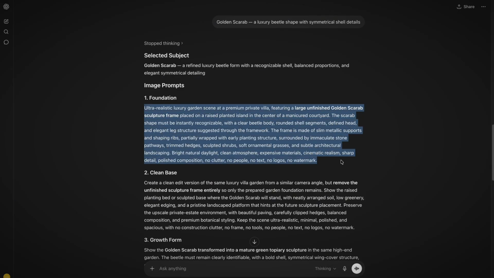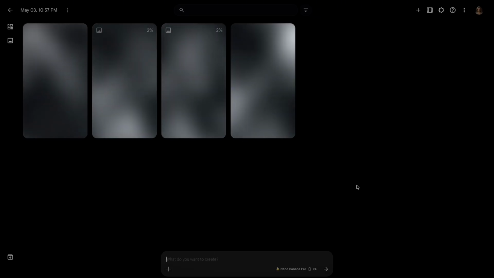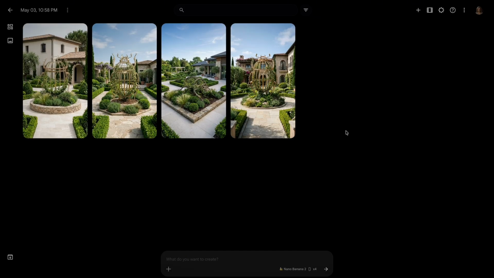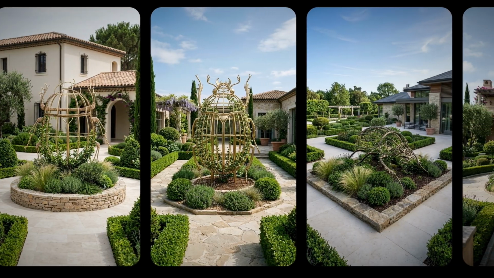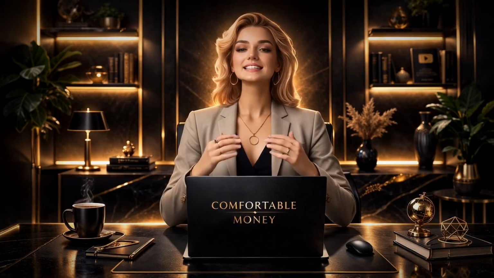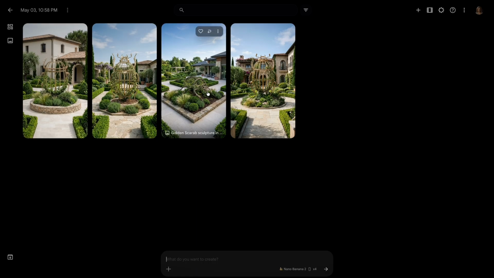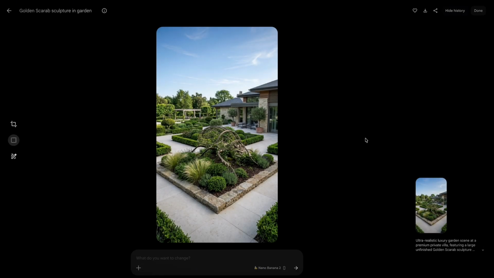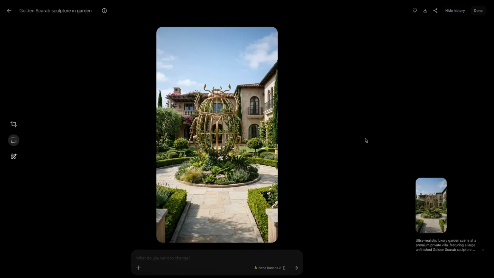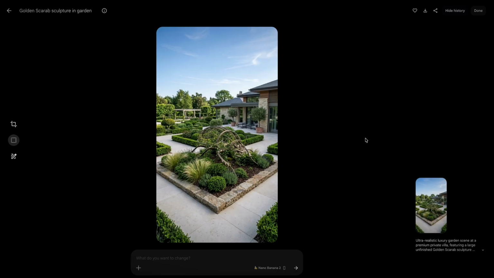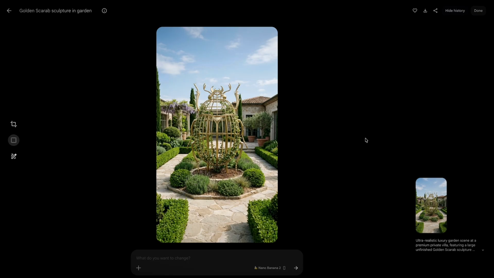Copy your first image prompt, paste it in, and generate. When selecting from the 4 results, you're evaluating for scale, precision, and environmental integration simultaneously. Scale means the topiary should look genuinely imposing, large enough that the surrounding garden feels intimate by comparison. Precision means the hedge texture should look dense and perfectly maintained, with the animal form unmistakable from the composition.